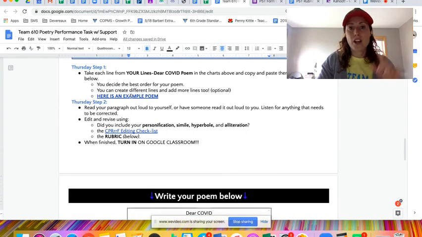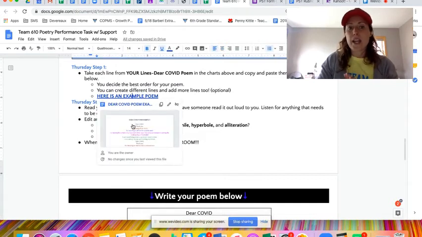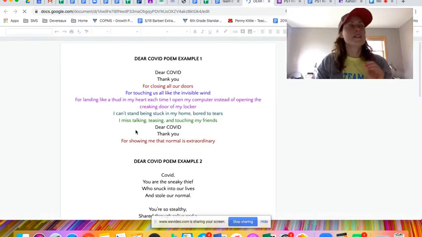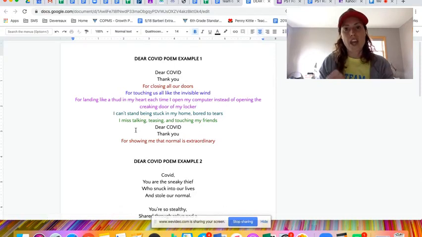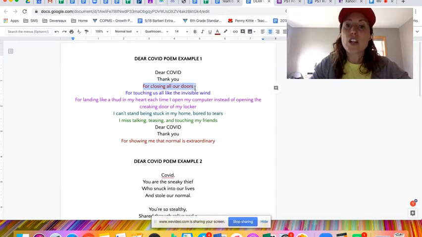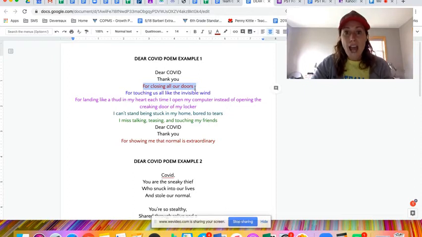The example poems that I talked about up above, there's also the same link here, and let's look at my example. So I went through this and tried to write lines of everything that's required. So personification, hyperbole, simile, and alliteration. And it ended up adding just a little bit more to make it work for me. So mine starts out with Dear COVID, thank you. And then I started with my personification for closing all our doors. COVID didn't actually do that, but that's what it felt like. Like everyone got their door closed on them and they are stuck.